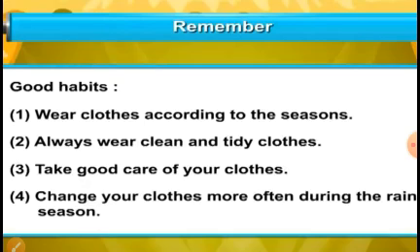In rainy season, due to moisture, there are more chances of getting sick or falling ill. That is why it is very important to change your clothes more often during the rainy season, and also if you get wet, you need to change your clothes.